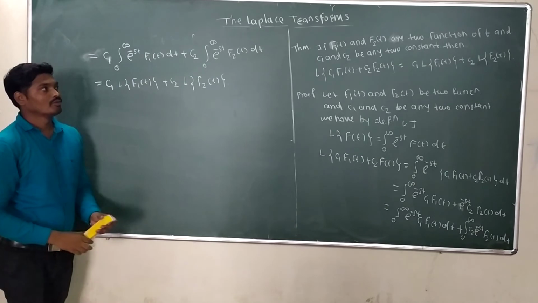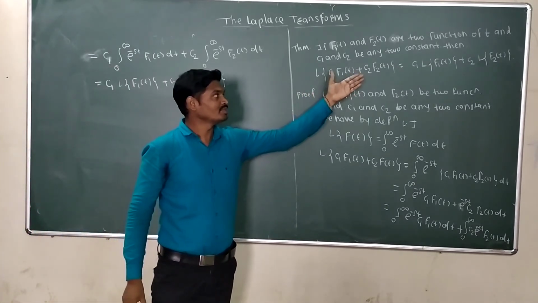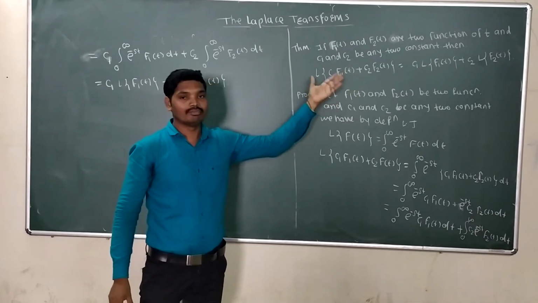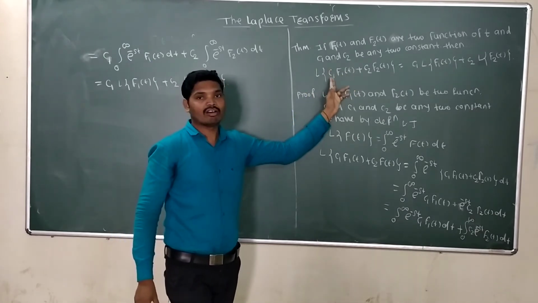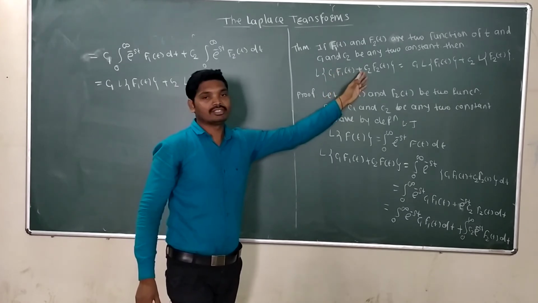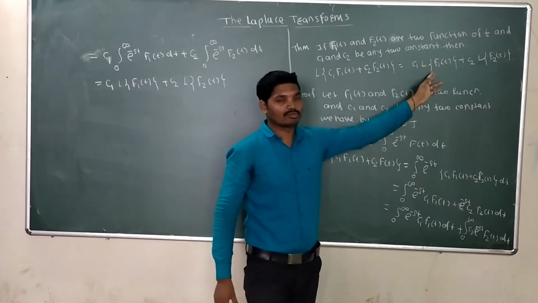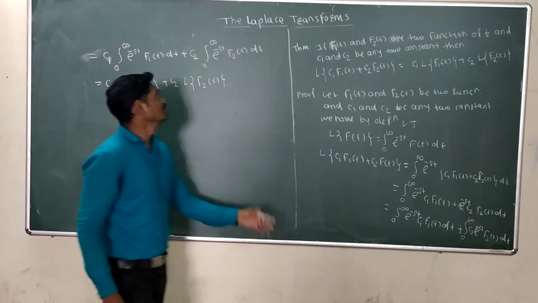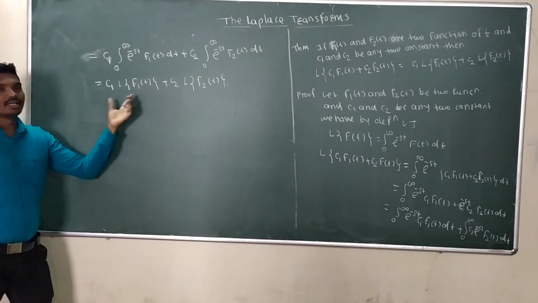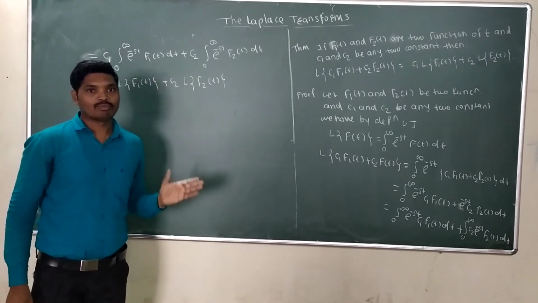Let's see here. Our target is we want to prove that Laplace transform satisfies the linearity property. Means we have to show that Laplace transform of c1 of f1 of t plus c2 into f of t is equal to c1 into Laplace transform of f1 of t plus c2 into Laplace transform of f of t. Hence the proof. Hence the Laplace transform satisfies the linearity property.